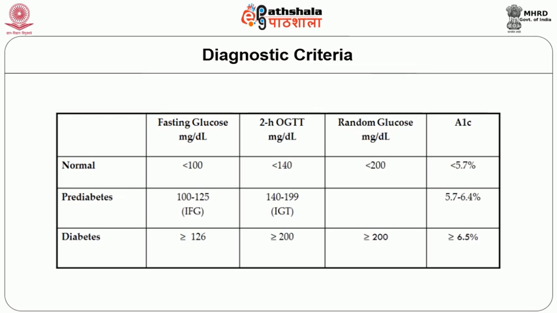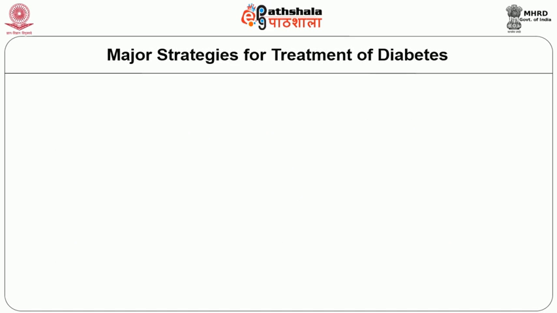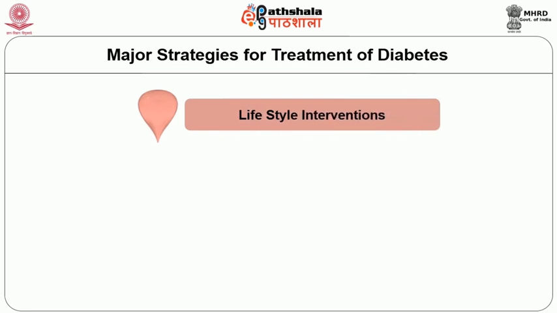HbA1c, that is glycosylated hemoglobin value, is the 3-month average blood sugar value. The normal value is less than 5.7%. The value between 5.7 to 6.4 is called pre-diabetes. The value more than 6.5 is called diabetes. So for the major strategies for treatment of diabetes, we have to keep 3 things in mind: lifestyle intervention, pharmacotherapy and metabolic surgery.